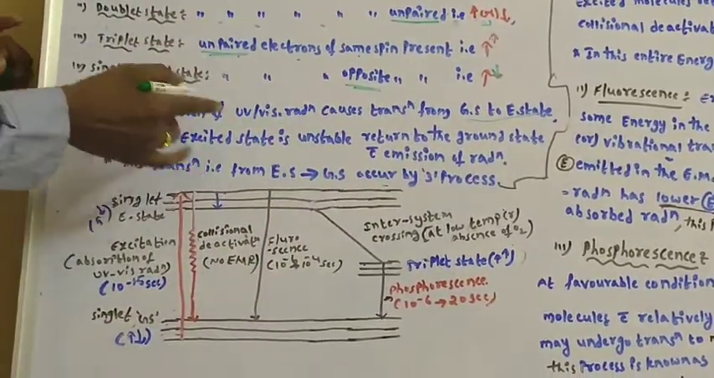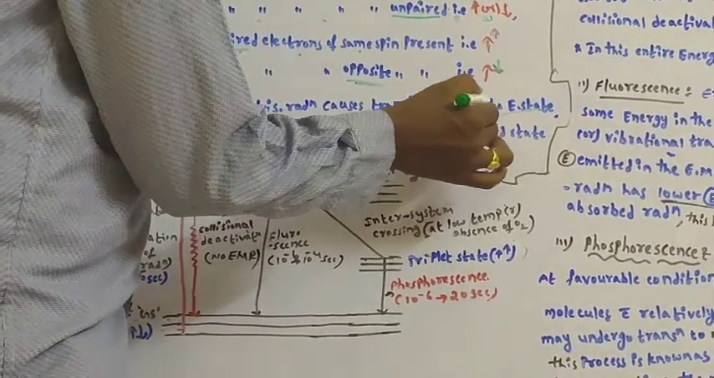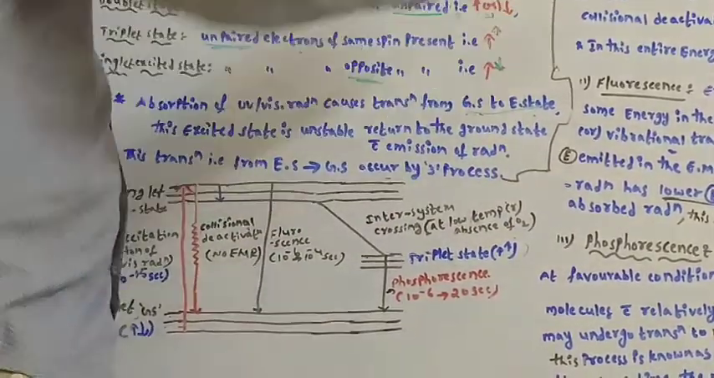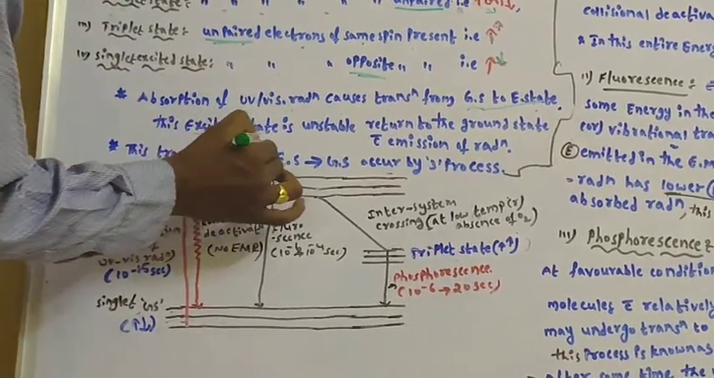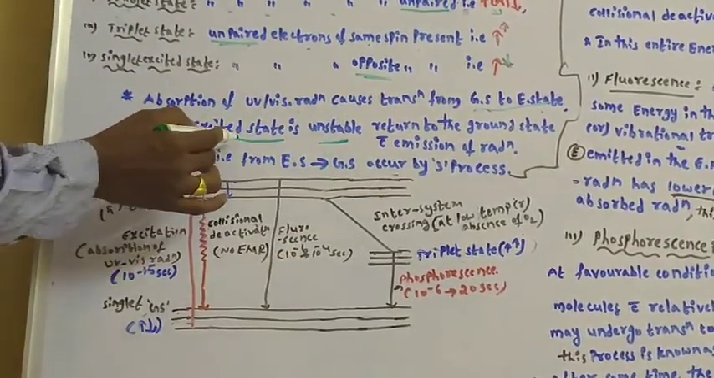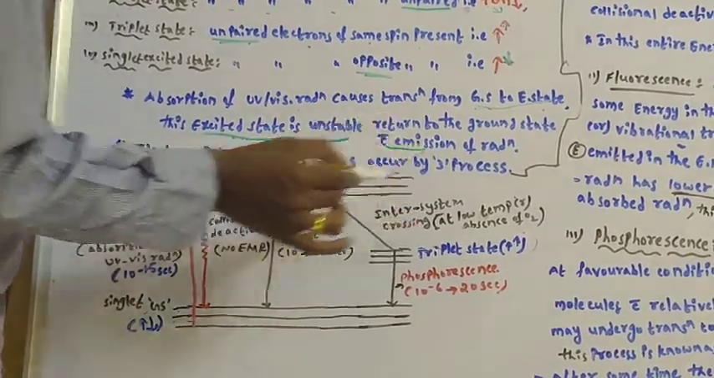If any molecule absorbs UV or visible radiation, it undergoes a transition from the ground state to the excited state. This excited state is unstable. It will return to the ground state with emission of radiation.